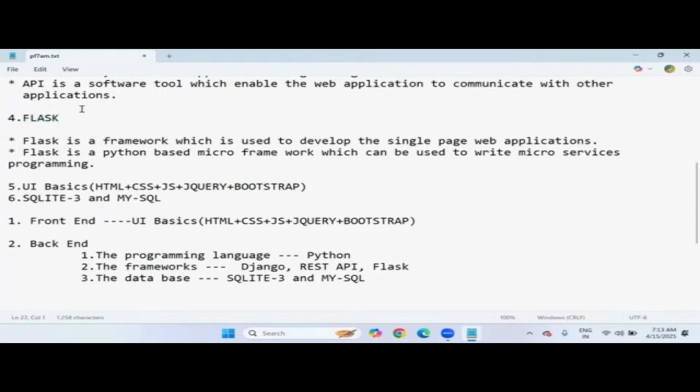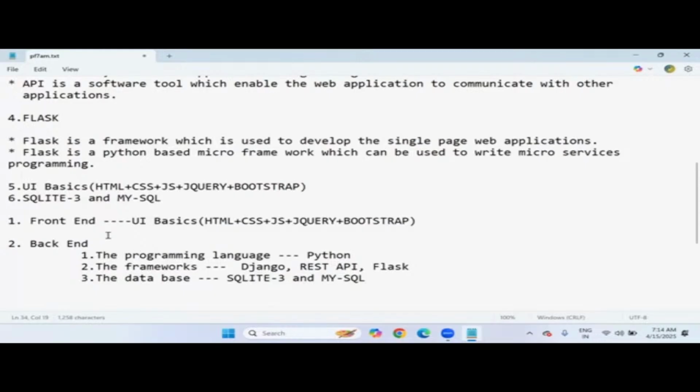So far, whatever I explained, the Python language and the three frameworks Django, REST API and Flask, all come under backend development. Because in full stack development, two main components are involved, the front-end component and the back-end component. The backend has the programming language Python, the frameworks Django, REST API, Flask, and the databases SQLite and MySQL. These are the database tools we are going to use in our Python full stack development. So one language, frameworks, and databases, these three are the parts of backend application development.